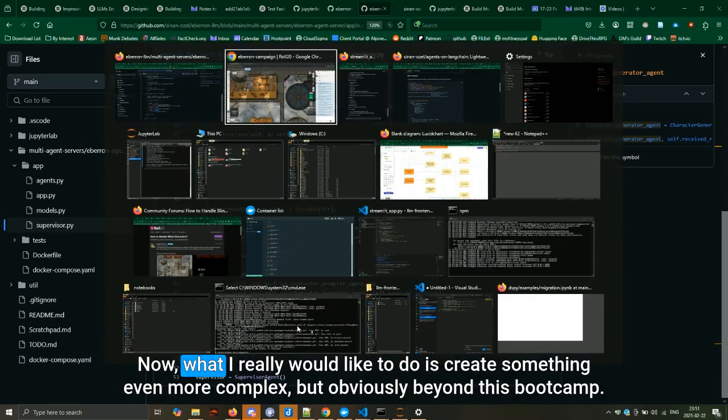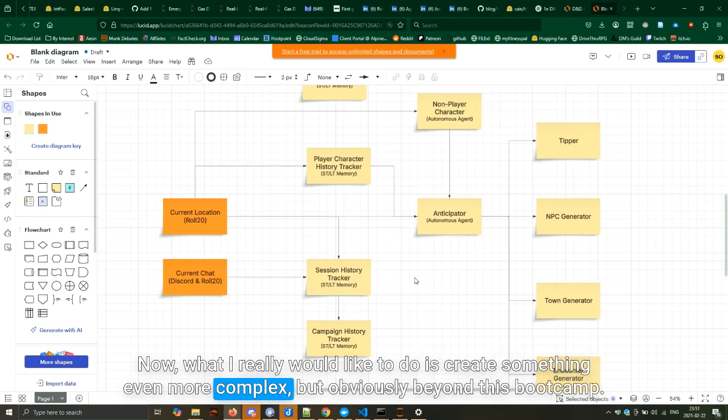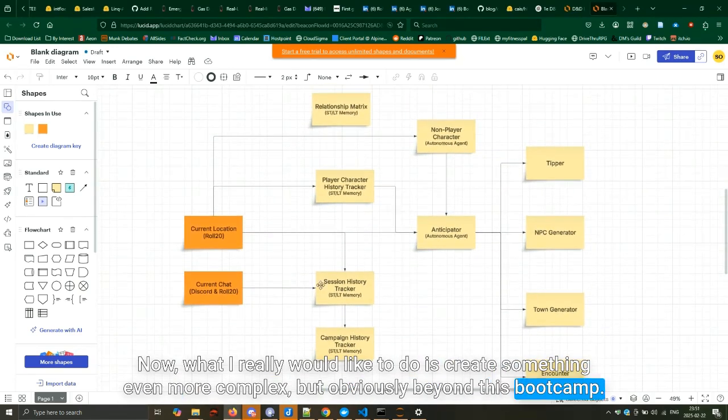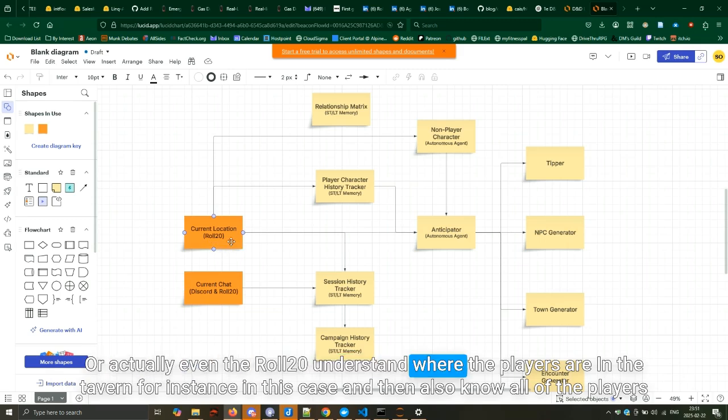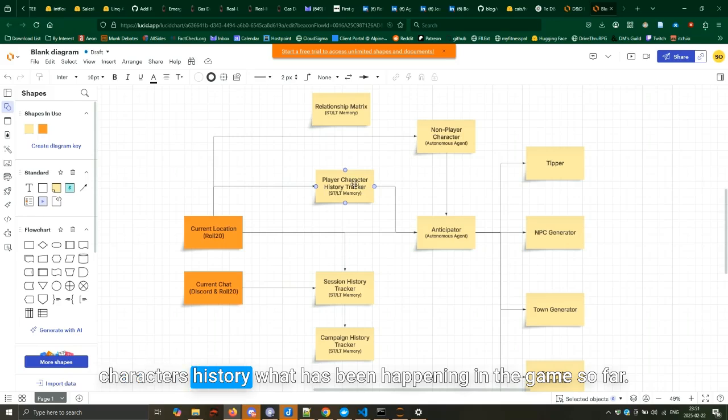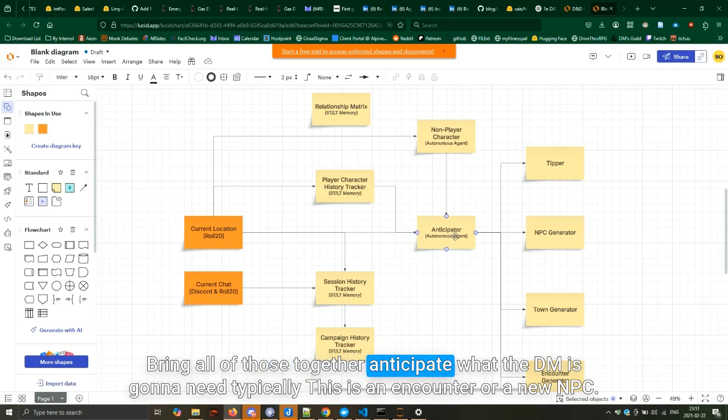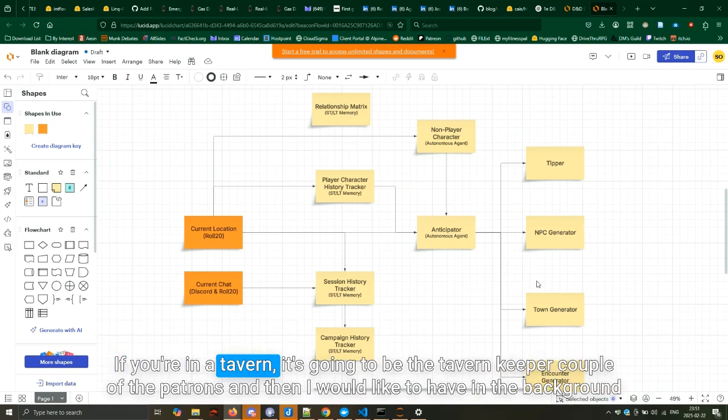Now, what I really would like to do is create something even more complex, but obviously beyond this bootcamp. As Dimitro suggested, it should be connecting directly to Discord, or even Roll20, understand where the players are, in the tavern for instance, in this case, and also know all of the players' characters' history, what has been happening in the game so far. Bring all of those together and anticipate what the DM is going to need. Typically, this is an encounter or a new NPC. If you're in a tavern, it's going to be the tavern keeper, a couple of the patrons.